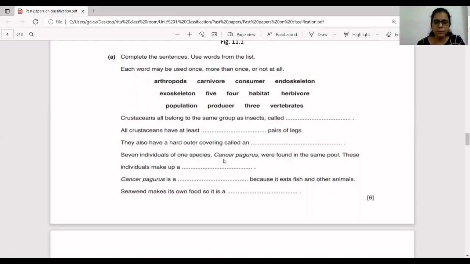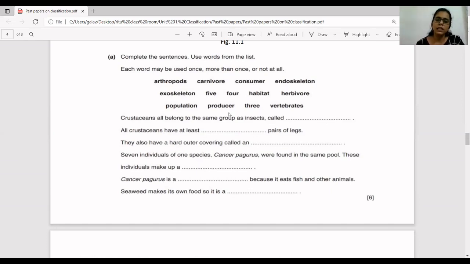7 individuals of one species, Cancer pagurus, were found in the same pool. These individuals make up a population. So the correct answer here will be population. Cancer pagurus is a dash because it eats fish and other animals. So it is actually a consumer. You can write either consumer or carnivore. Okay, it would be both. Seaweed makes its own food, so it is a producer, because seaweed, as I already told you, is actually algae.